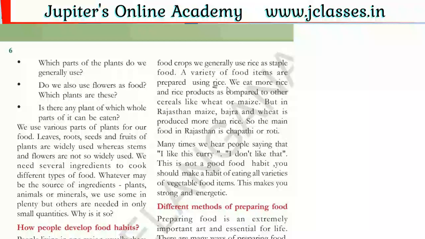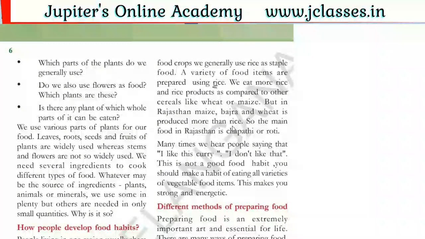Apart from boiled rice, we use rice to prepare many food items. We eat more rice and rice products as compared to other cereals like wheat or maize. Wheat and maize we use in little quantity, but rice takes part continuously in our regular menu. But in Rajasthan, maize, bajra and wheat are produced more than rice.